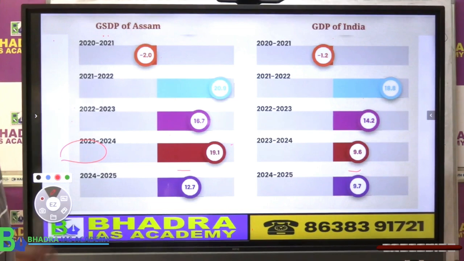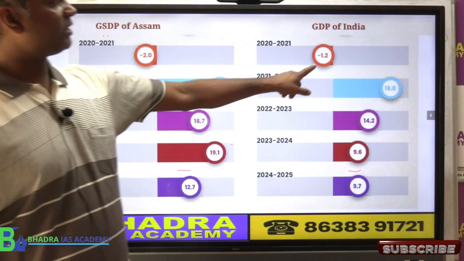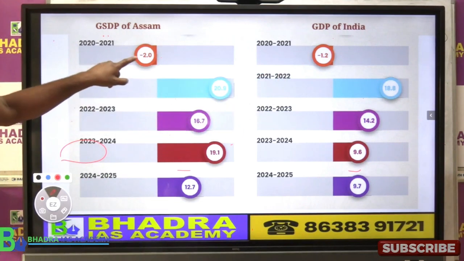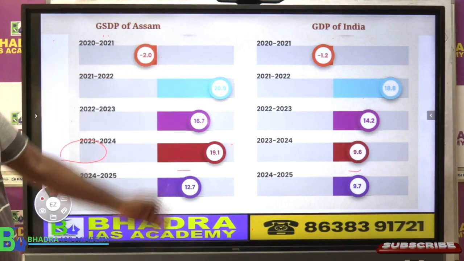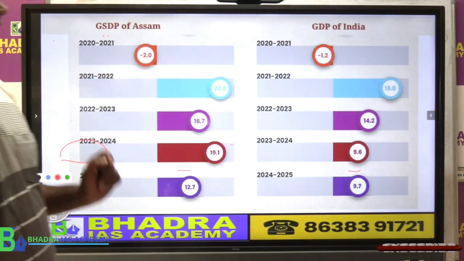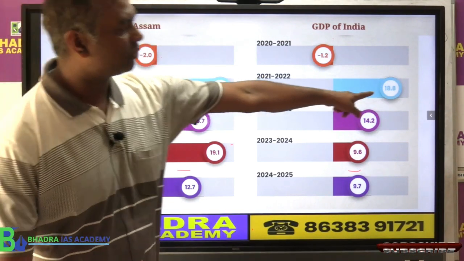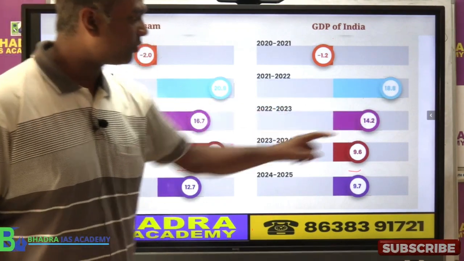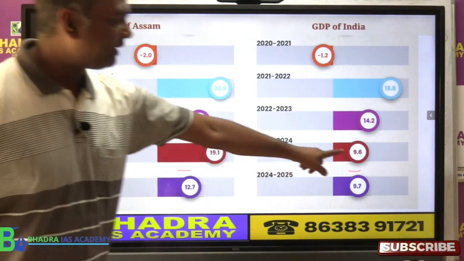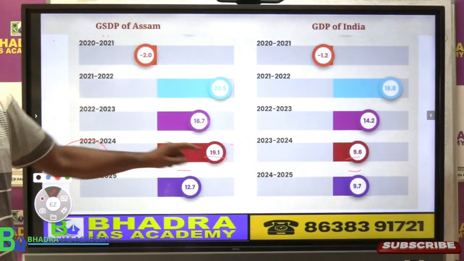Then came COVID, right? COVID mein what happened? India also went into minus growth, Assam also went into minus growth. But after that, Assam ka GDP growth has been phenomenal. So if you see here, 2021-22, India is 18, Assam is 20. 22-23, India is 14, Assam is 16. Here India is only 9, Assam is 19.